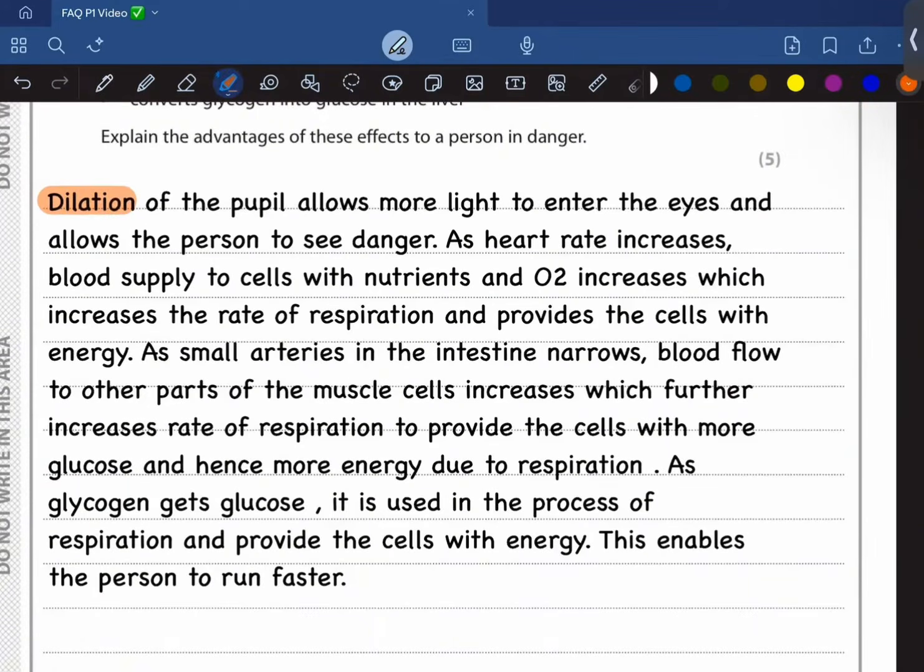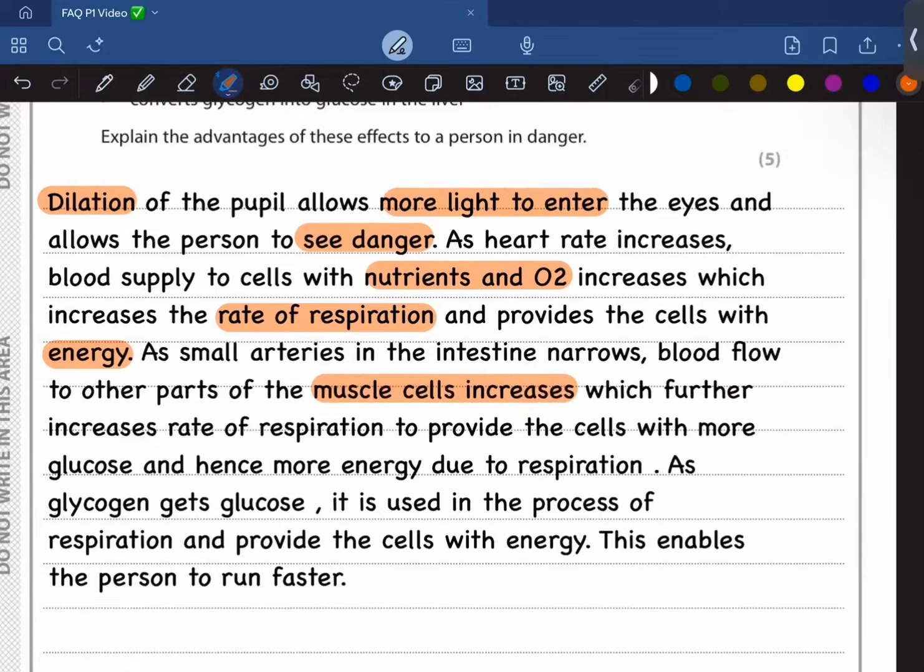Dilation of the pupil allows more light to enter the eyes and enables the person to see the danger or be aware of the surroundings. As heart rate increases, blood supply with nutrients and oxygen increases as well, which increases the rate of respiration and provides the cells with energy. And as small arteries in the intestine narrow, blood flow to other parts such as the muscle cells increases.